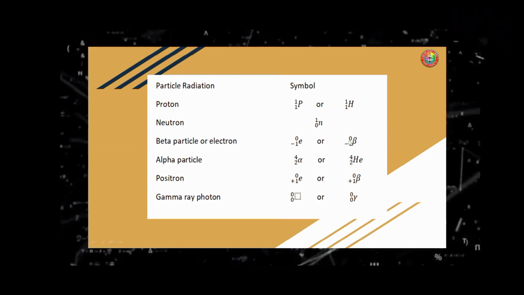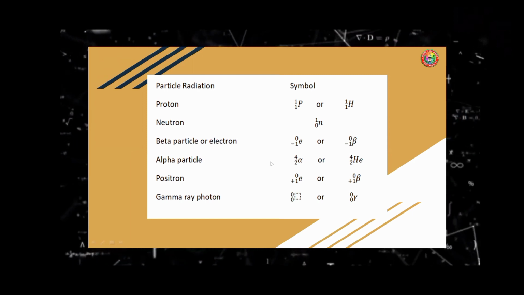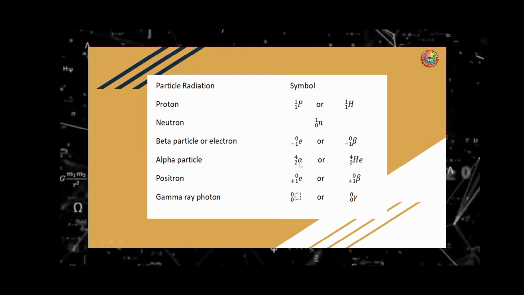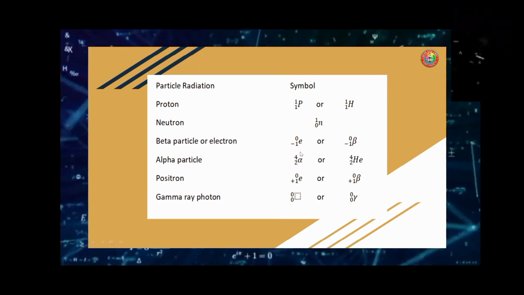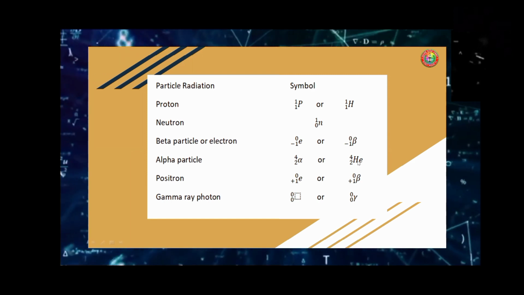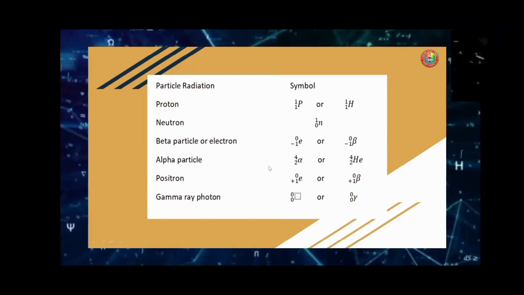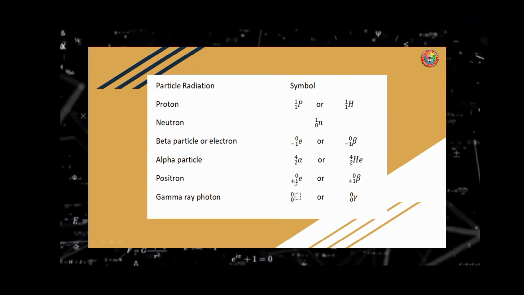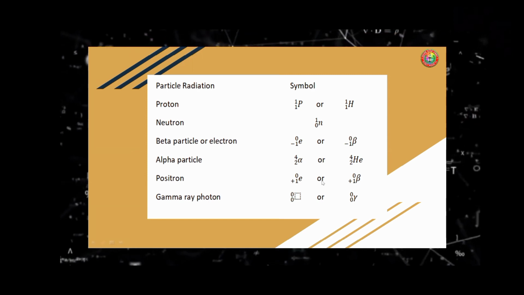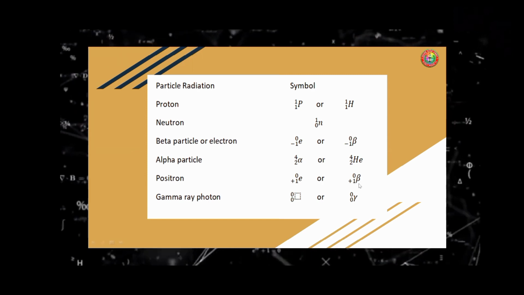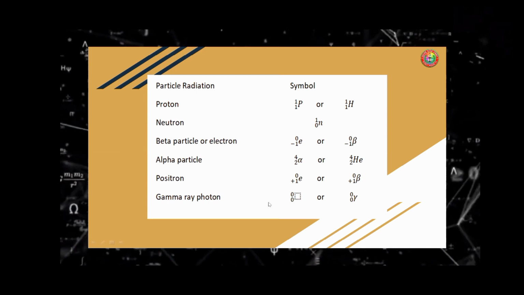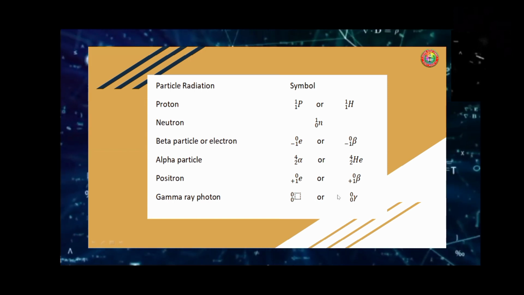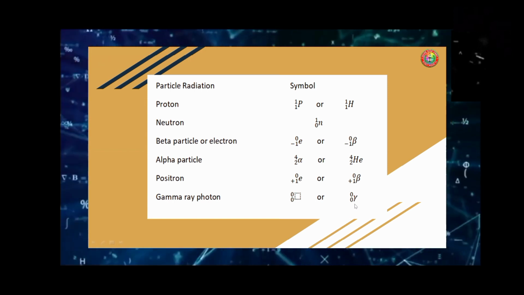Or the symbol beta, with 0 and negative 1. For the alpha particle, we have this symbol with 4 and 2, atomic number 2 and mass number 4, or helium, He, with 2 and 4. Another particle is the positron, so we have 0 positive 1 e, or 0 positive 1 beta. Next is the gamma ray photon, so we have 0, 0.